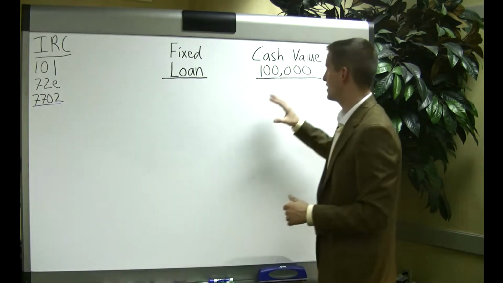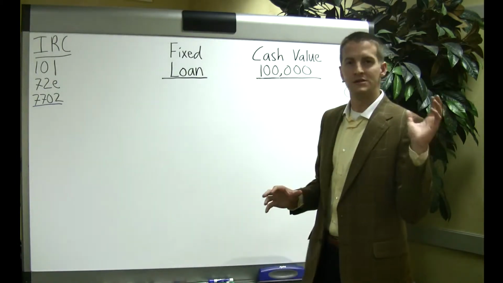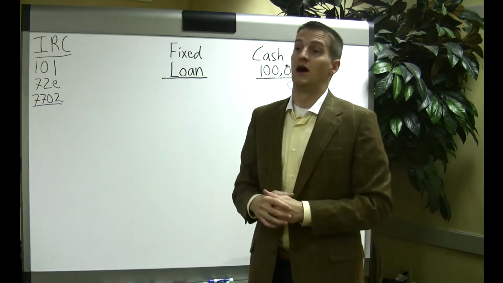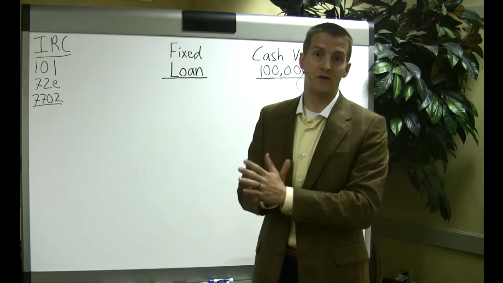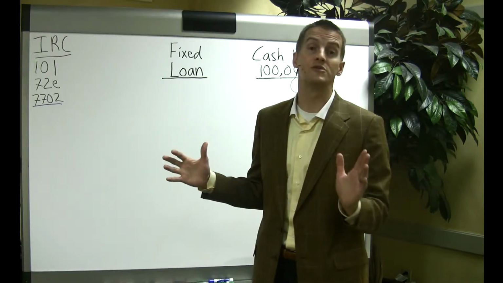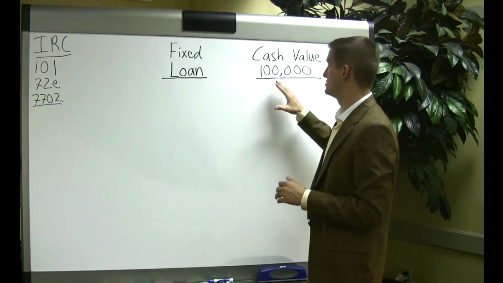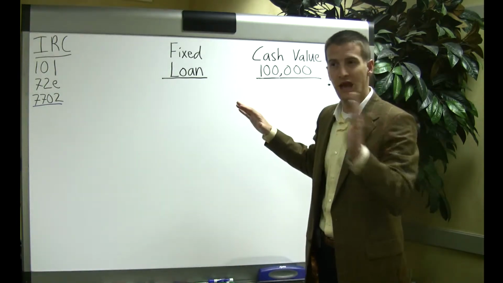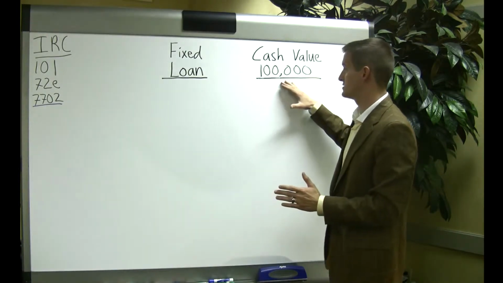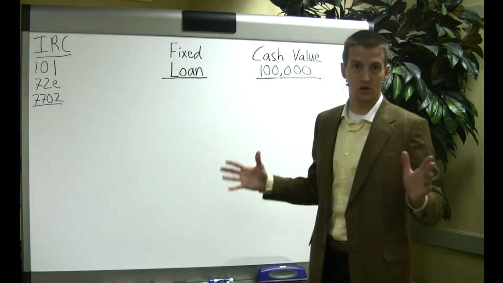So first of all, let's talk about a fixed loan. Let's use an example that you put in $10,000 for 5 years into one of these insurance contracts. And that could be $100,000 a year for 5 years, putting in $500,000. You can put millions into these. You can put $100 a month. It doesn't matter what example, it all works. We're going to use an example of putting in $10,000 a year for 5 years, $50,000. It grows to $100,000 after so many years, and we've got $100,000 to work with.